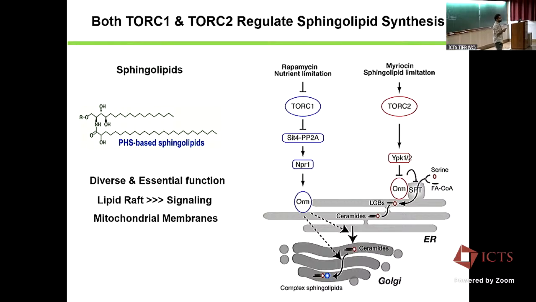So they do have essential functions. Myriocin blocks the function of LCB, the first rate-limiting step of synthesizing sphingosine. As I said, in the TORC2 branch, TORC2 activates YPK2, which is well known to give resistance to this drug, because it can increase the synthesis of sphingolipids and thus overcome the inhibition.